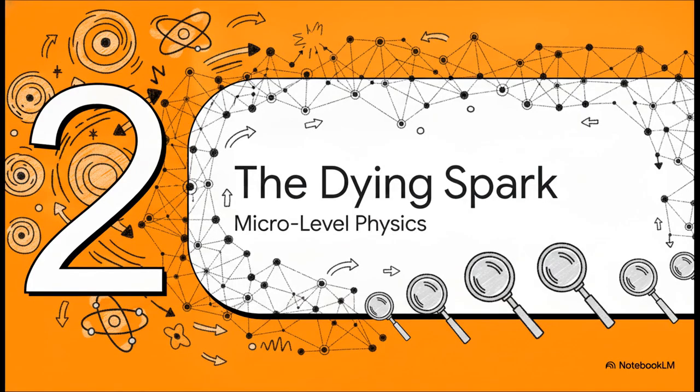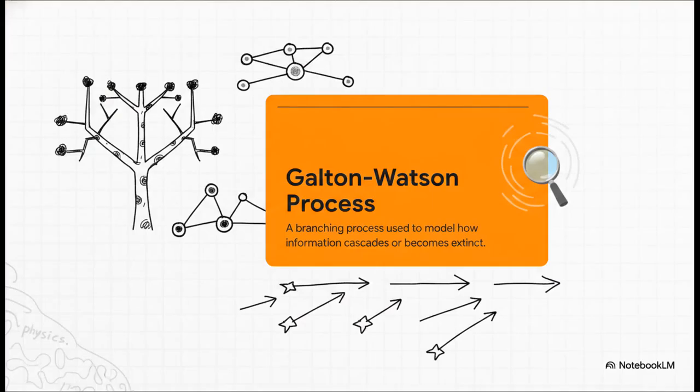Moving on to part 2, micro, the dying spark. Let's look through our first scientific lens, the micro level, to see how information actually transmits. To understand just a single retweet, the defense models the action using something called the Galton-Watson process. This is a mathematical framework that scientists traditionally use to predict how populations, or in our case, a piece of information, will either cascade and grow or just quickly go extinct over successive generations. It's kind of like a biological virus, right? If the conditions aren't right and the host doesn't interact with enough vulnerable people, the virus doesn't start a pandemic. It literally just hits a dead end and fades away.